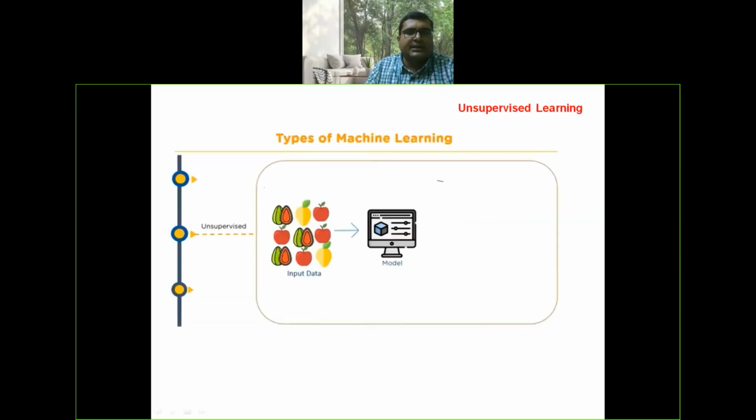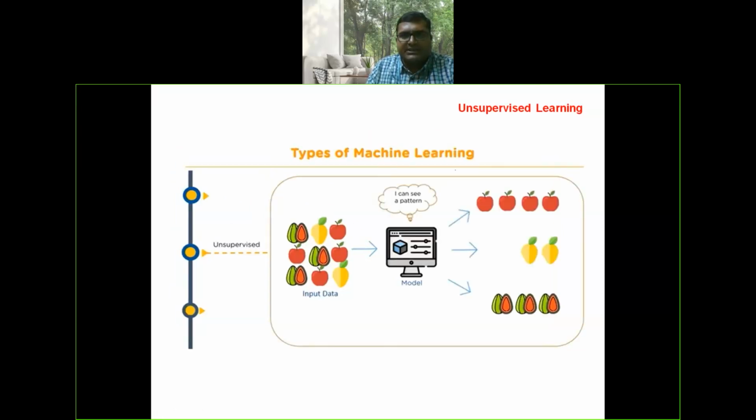In unsupervised learning, mixed fruits are given as input to this particular unsupervised machine learning model. Now here, based on the patterns present within the data, the machine learning model classifies the data.